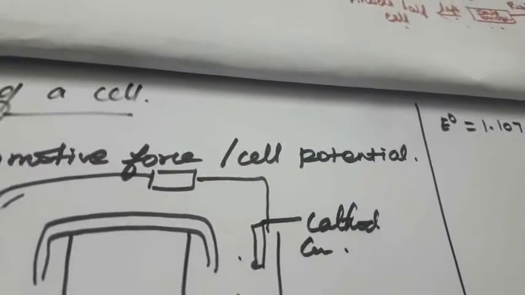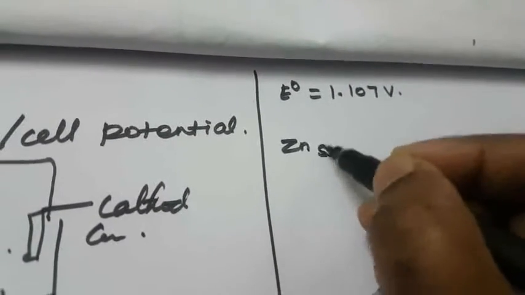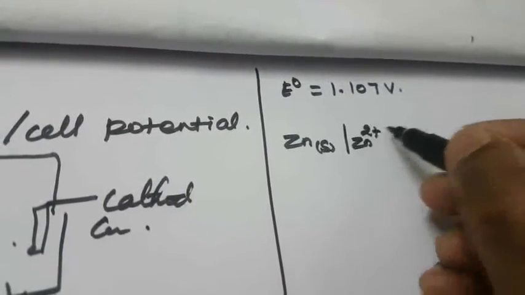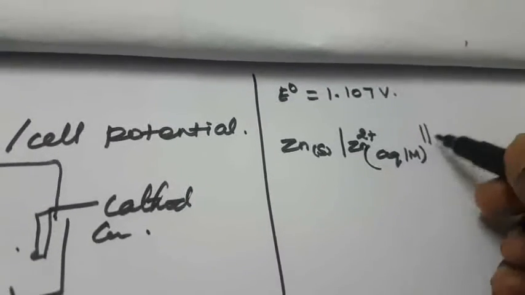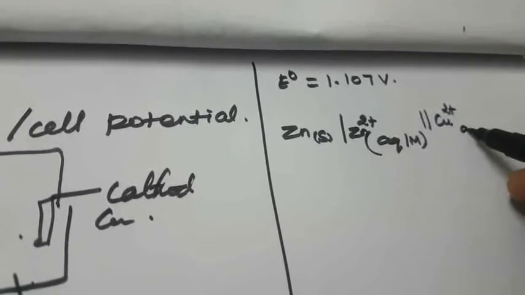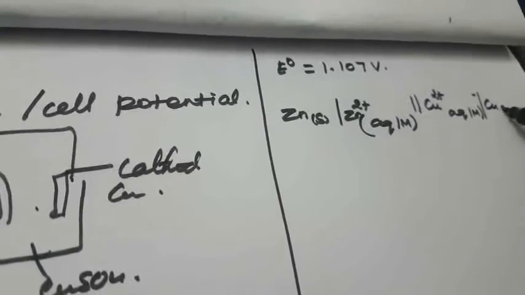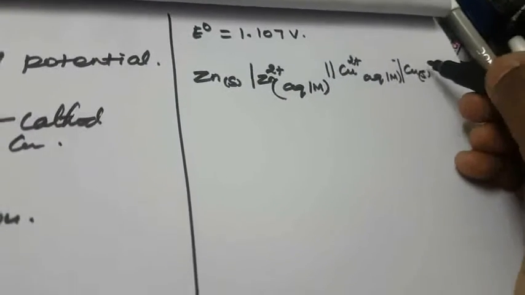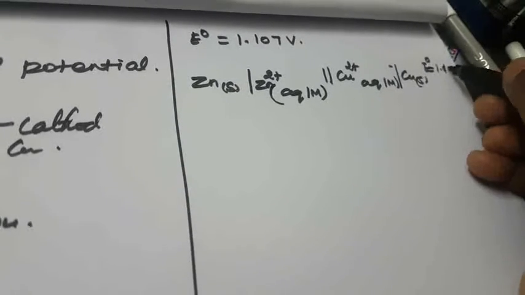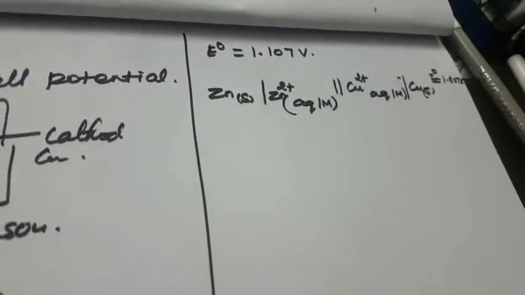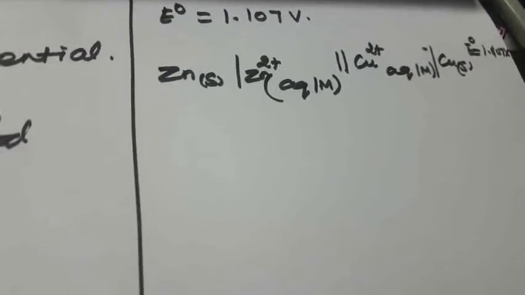So here, that is the measurement of this Daniell cell. How to write the cell notation? Again the same thing: Zn(s) | Zn2+(aq, 1 M) || Cu2+(aq, 1 M) | Cu(s). Here, 1 mole of solution is converted into aqueous solution, and copper becomes solid. That is the cell notation. The EMF value is equal to 1.107 volt. So this is the cell notation and the EMF value of the Daniell cell.